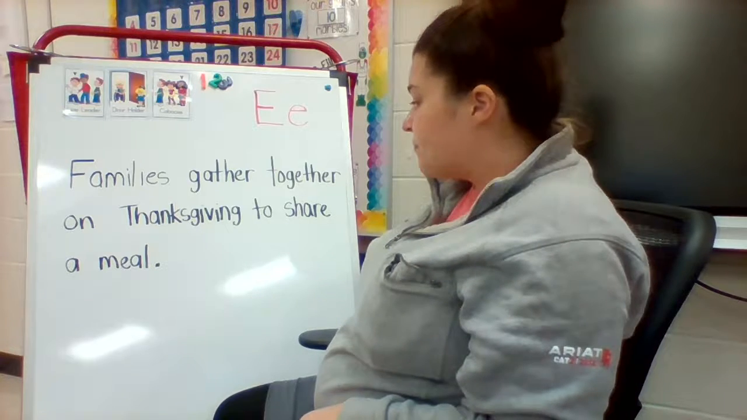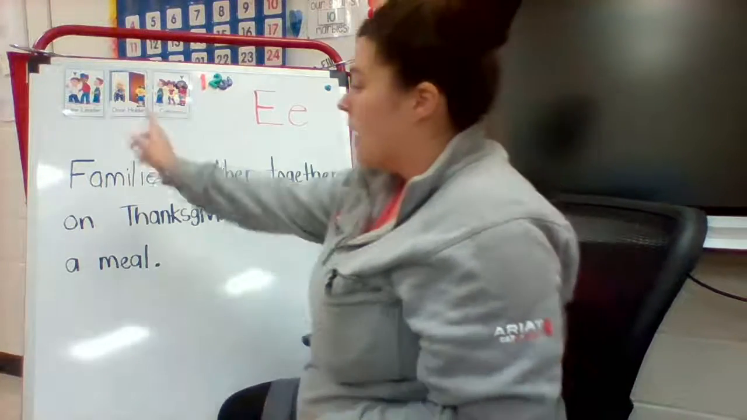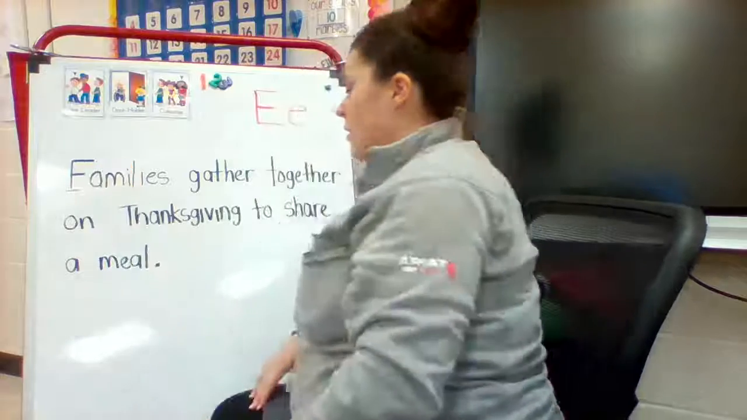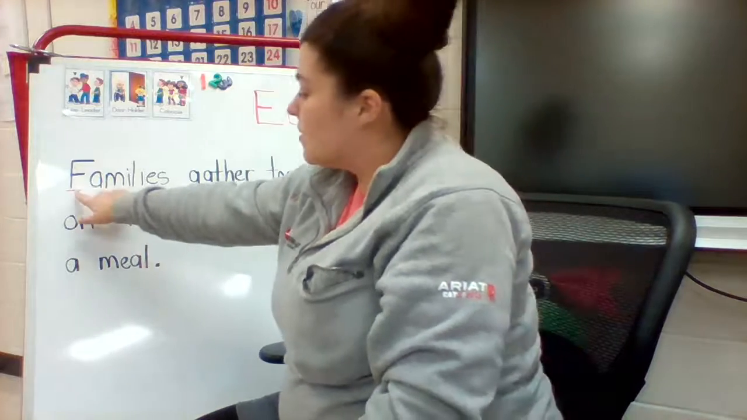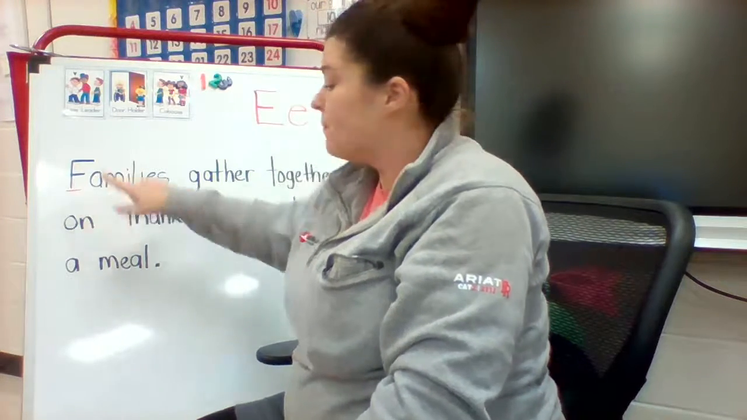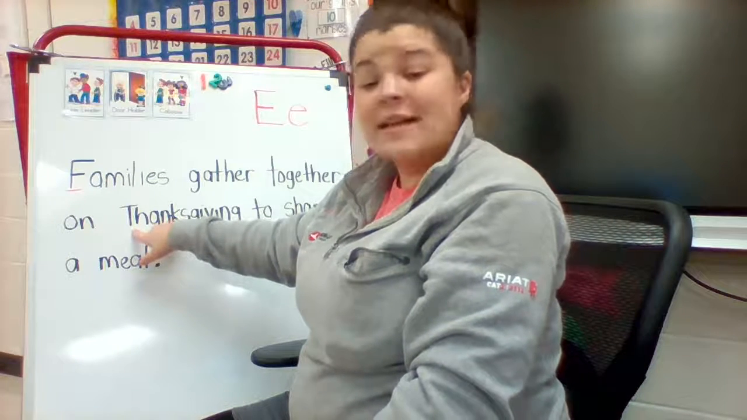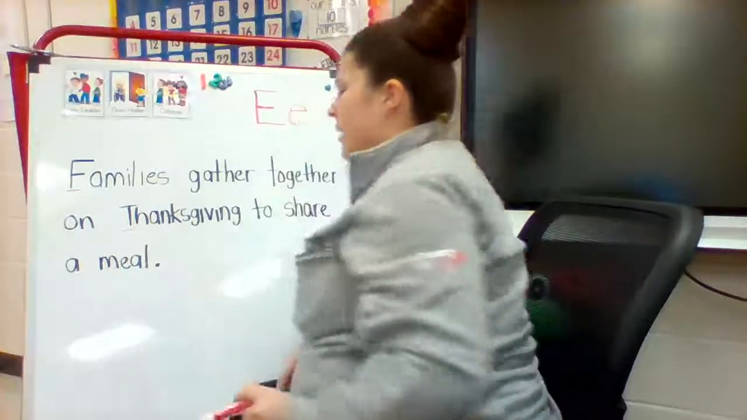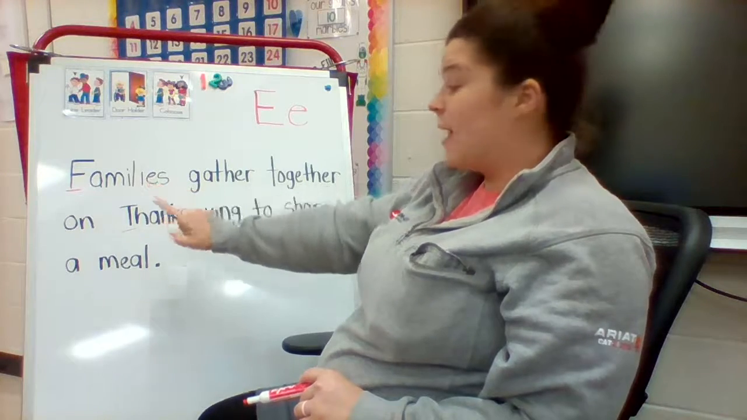So we have our uppercase E and our lowercase e. First we're going to point out all of our uppercase letters. The first letter in our sentence is the letter F, so I'm going to put a line under it. Then I see another uppercase letter, the letter T. T is the first letter in a name, and the name is Thanksgiving. That's the name of the holiday that we're going to celebrate. So I'm going to put a line under it. Our uppercase letters are F and T.